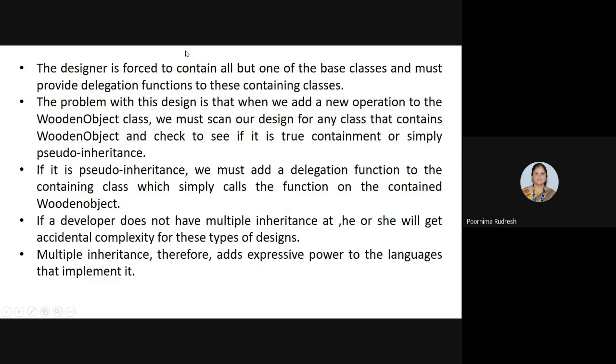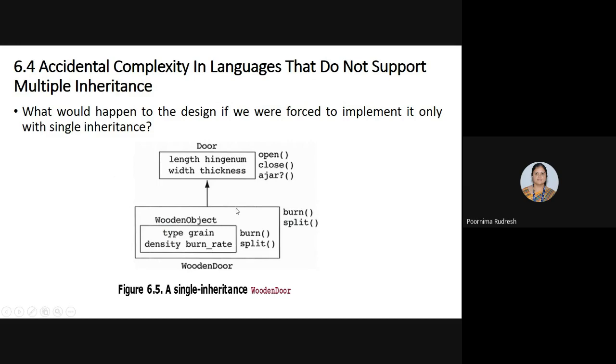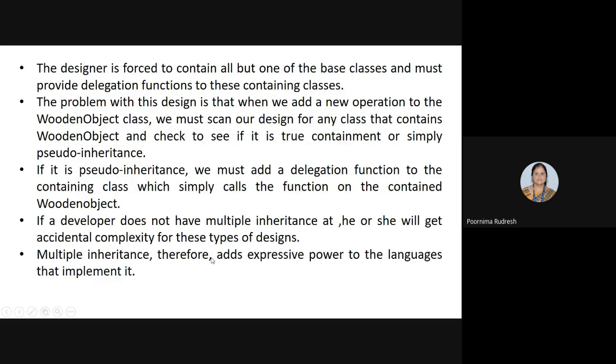Here the designer is forced to contain all but one of the base classes and must provide delegation functions to these containing classes. See here, we have the containing class. Wooden object is also a containing class, and this wooden object has one more containing class called grain type and density, burn rate, right? And we should provide the delegation functions to these containing classes.